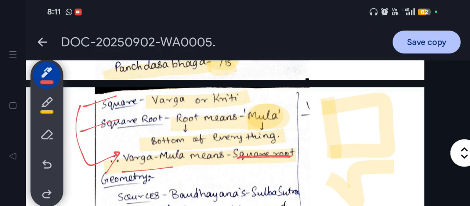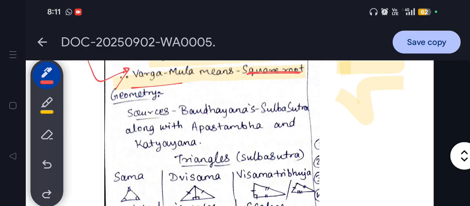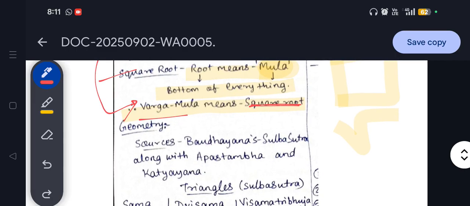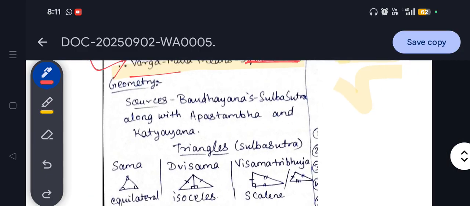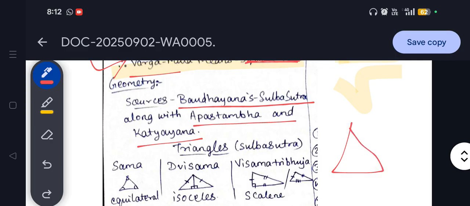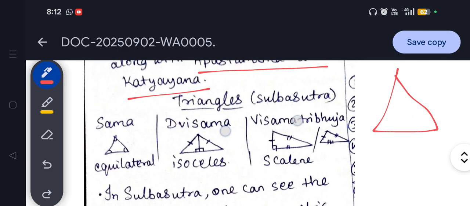Now we will be moving towards the next part, that is geometry, and this geometry has its root in different sources. Bodhayana's Sulbasutra has the knowledge about geometry, along with Apastamba and Katyayana. Okay. So there are different sources of geometry over here. As we know that geometry consists of different shapes and angles. The most prominent shape under geometry is the triangle. Every student learns about different types of triangles, and in the same way in ancient India also there was knowledge provided to the students.